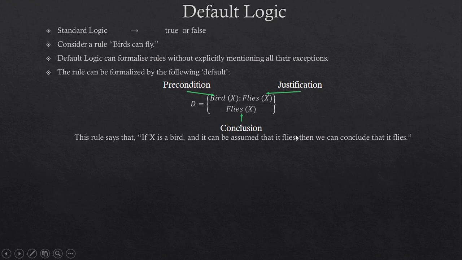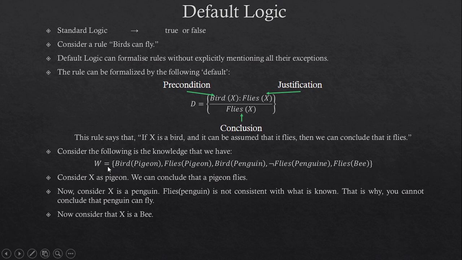We first check if the precondition is satisfied, then check if the justification is consistent with what is known, then determine the conclusion. Consider that this is the knowledge that we have, which is written in first order logic. W equals bird pigeon, flies pigeon, bird penguin, not flies penguin, flies bee. Now consider X as pigeon. Pigeon is a bird, so the precondition is satisfied. Pigeon flies, so the justification is consistent with what is known. Therefore, we can conclude that pigeon flies.